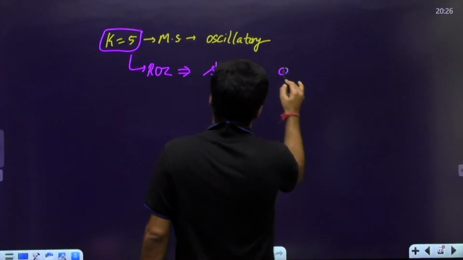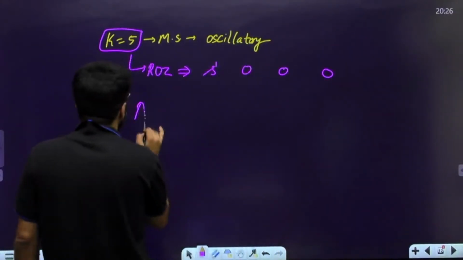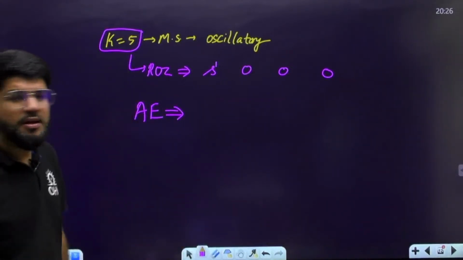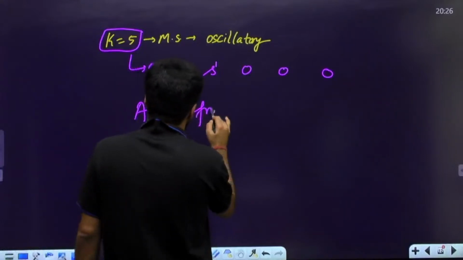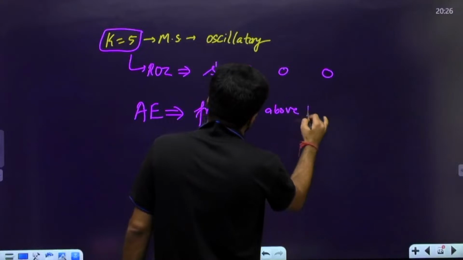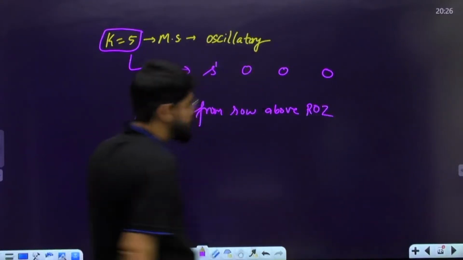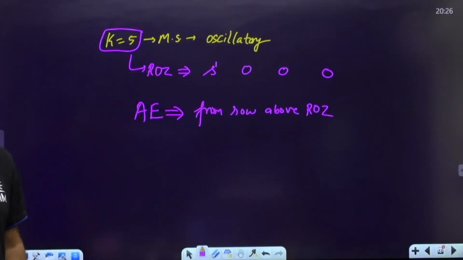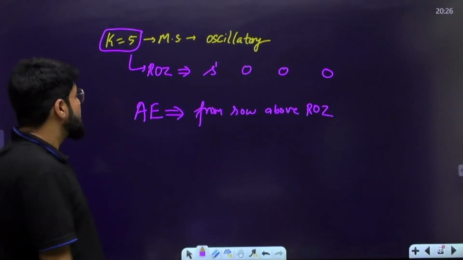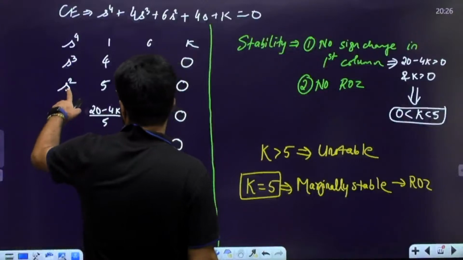S power 1, 0, 0, 0. And whenever you get a row of 0, we form the auxiliary equation. From which row? You form the auxiliary equation from the row which is above the row of 0. Okay, so what is the row above the row of 0? S square row.